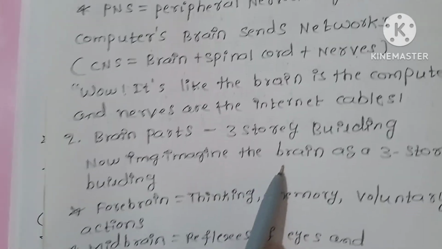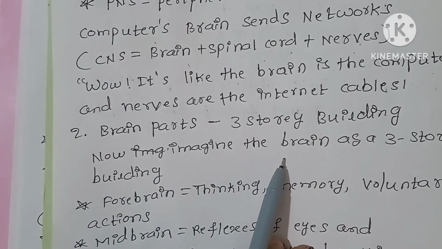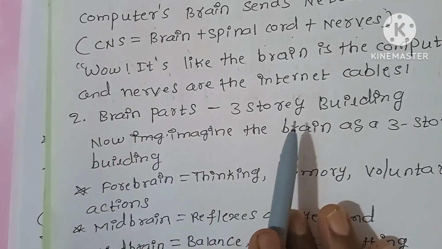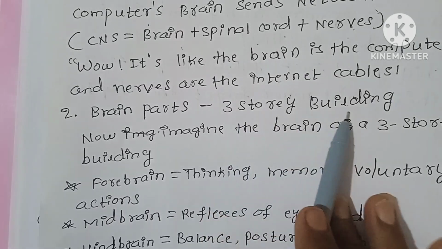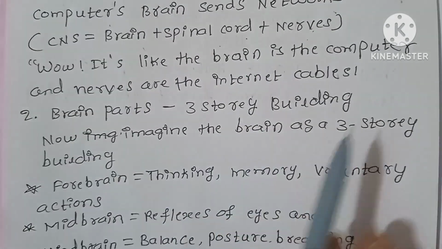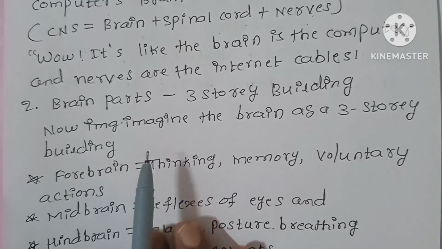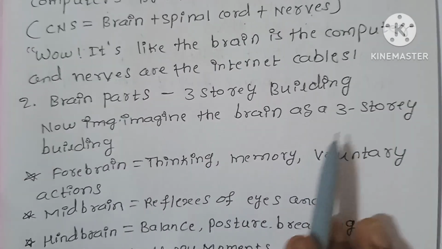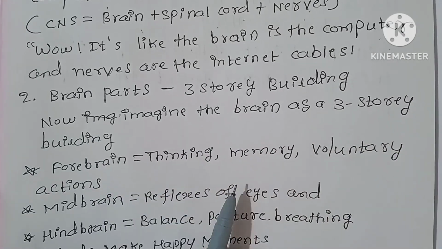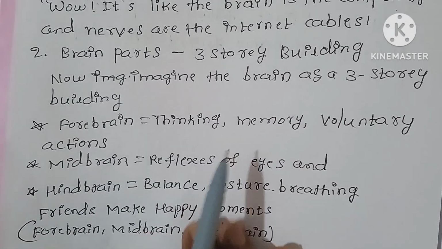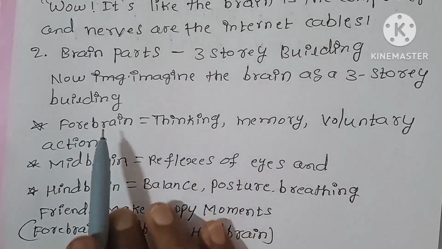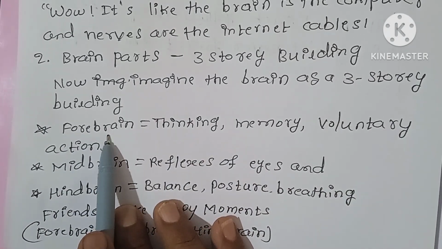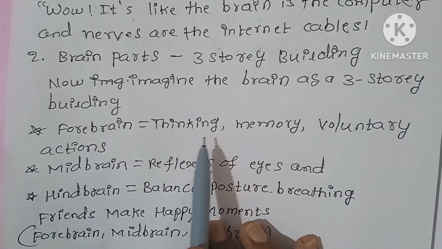Next, the second point: brain parts. Remember a 3-story building. Imagine the brain as a 3-story building. The forebrain, for thinking, memory and voluntary actions, is the top floor. What is happening on the top floor?